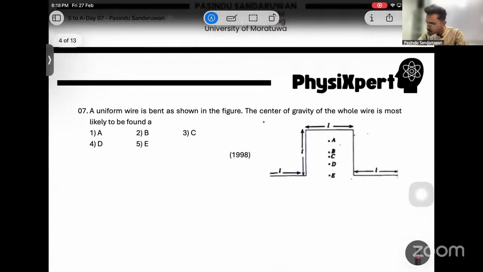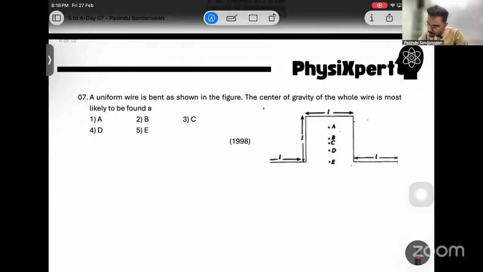Next, a uniform wire is bent as shown in the figure. The center of gravity of the whole wire is most likely to be found at, right? So we know it has one symmetric line here, then that is on the symmetric line. Then you better draw the center line of this. Center line is somewhere around this, right? Then with respect to center line, we can compare.